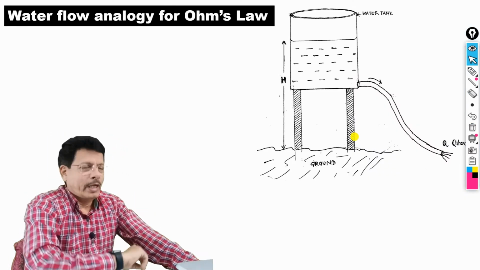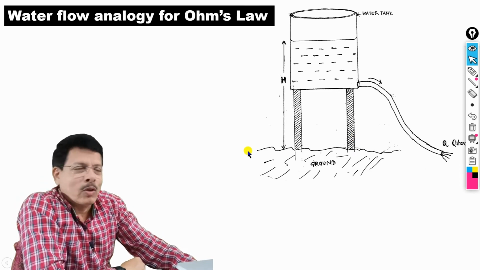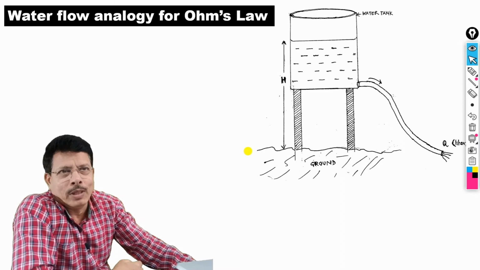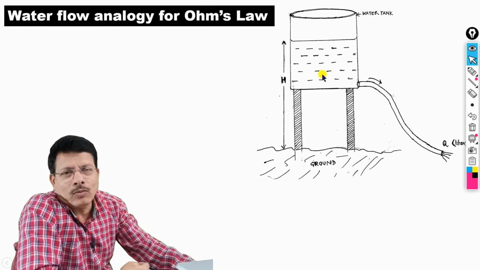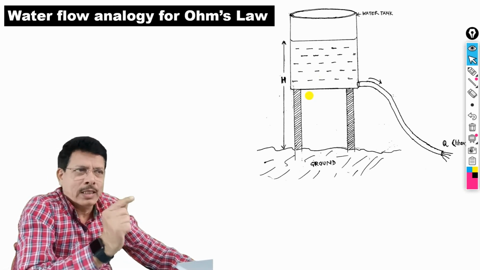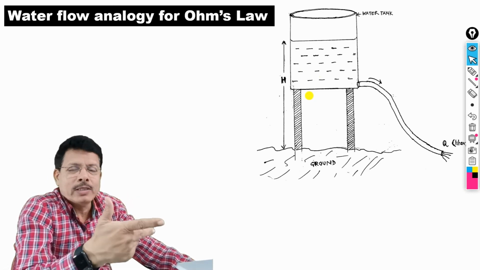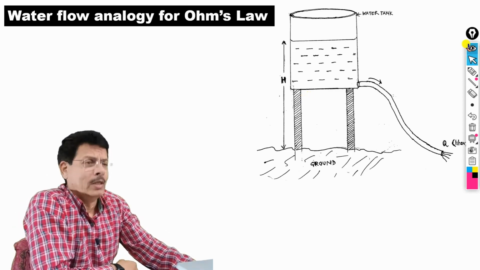So in order to improve your understanding about the Ohm's law, let us consider one more example. We call this as a water flow analogy for Ohm's law. I am sure that this example will improve your understanding of the voltage, current and resistance concept. Look at this.